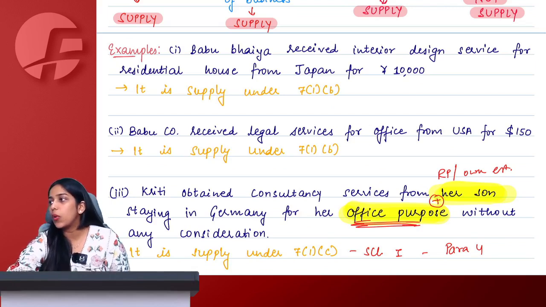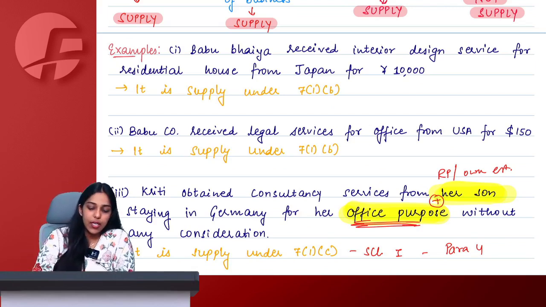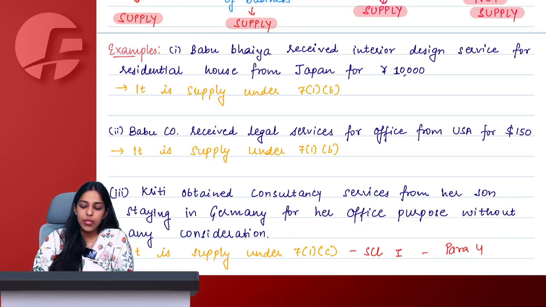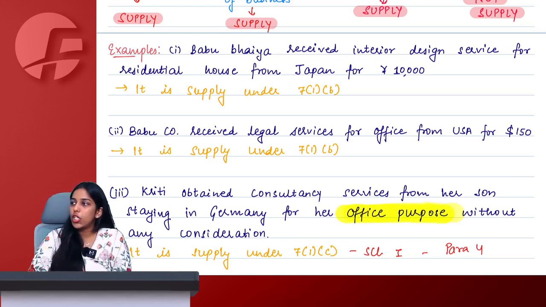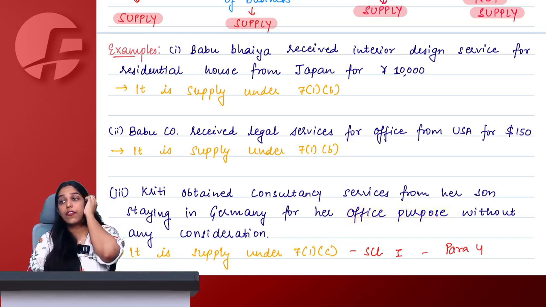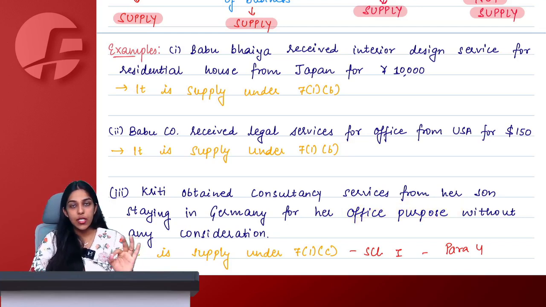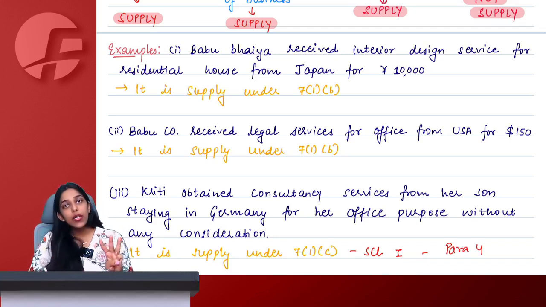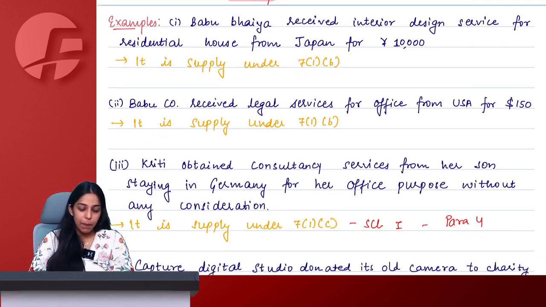Shivani, tell me, is it now clear to you? Shivani said, ma'am, this is no supply because it is not business purpose. Who said it is not business purpose? This is for office purpose, clearly written. Shivani, jaldi. If import of services are from a related person, own establishment, plus in course or furtherance of business, without consideration, then it is a supply. Done, ma'am.